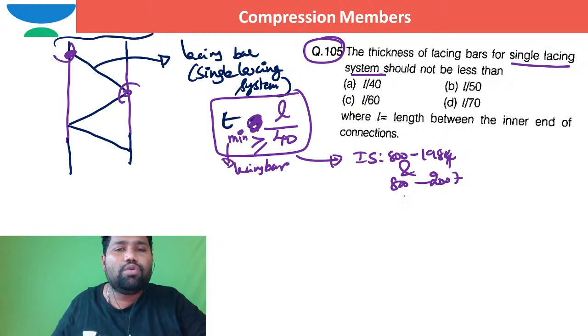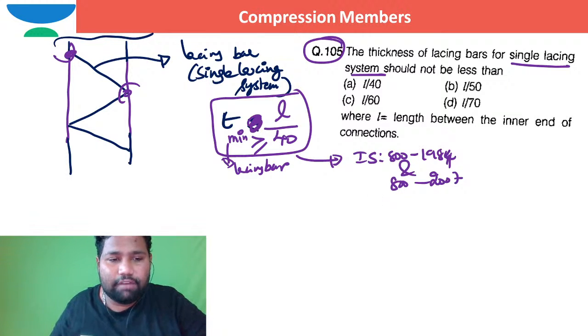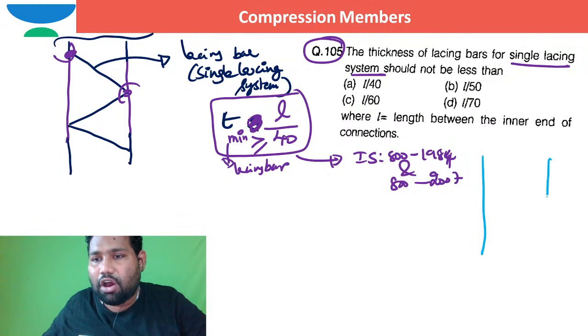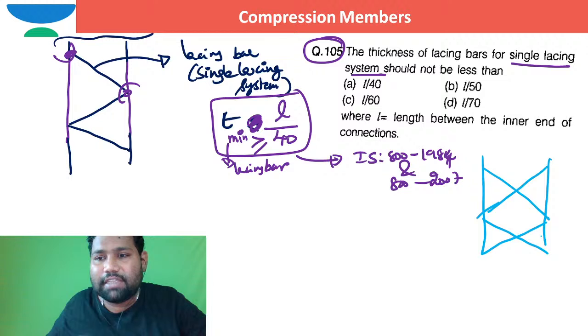Now, some people will say, sir, if the system of lacing is not a single lacing system, and these are columns with lacing in this way, what is this type of lacing system, brother? This type is a double lacing system. In the case of a double lacing system, I can reduce the thickness.